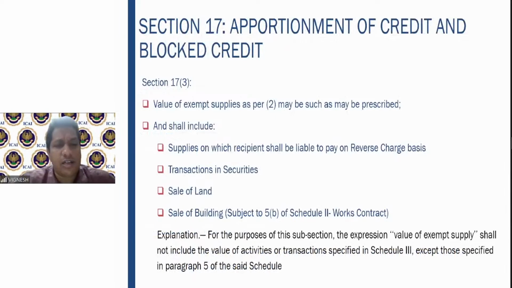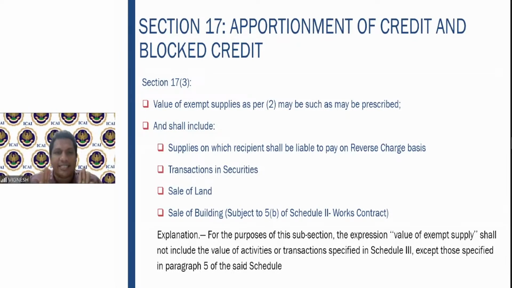Now, what all will you consider as exempt supplies, as may be prescribed? What all shall be included? When you say it is attributable to exempt supply and taxable supply, what is covered in exempt supply is important here. Exempt supply here includes supplies on which the recipient is liable to pay tax on a reverse charge basis. So when you make a supply to a particular recipient, you don't collect the GST from them, but they pay it on the reverse charge basis. That also will come under exempt supply.